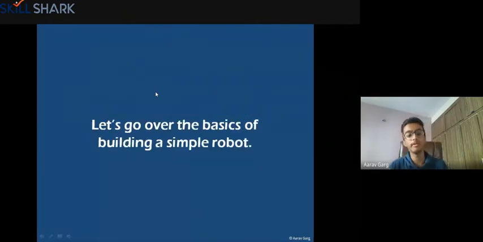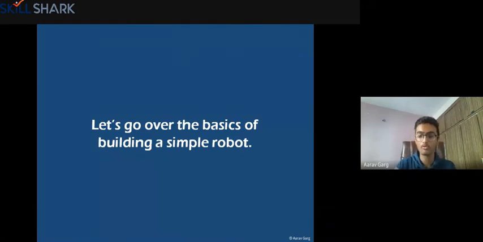Now we will go over the basics of building a simple robot. I'll give you a roadmap on how, if you're interested in robotics, you can build your own robot. I won't give you all the technical things now. I'm not teaching you how to build a robot completely, but I'll give you a roadmap, because it'll be great if you yourself go there and explore and try to build it, right? So I'll give you a roadmap of how to do it.